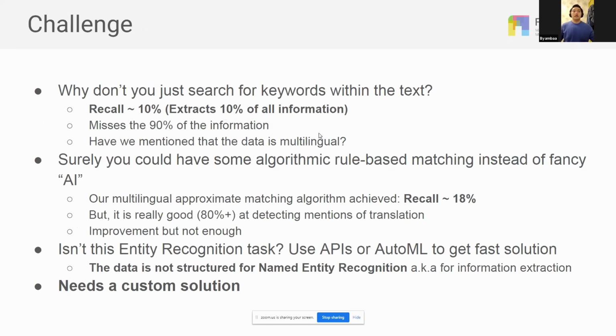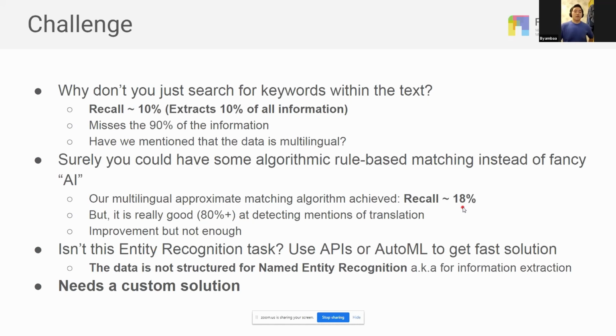And then the logical next step might be trying some algorithmic means. So we tried a multilingual approximate matching algorithm, which we have developed, and it got around 18% of recall. That means it extracts 18% of the information. That's an improvement, but it's still not very good.